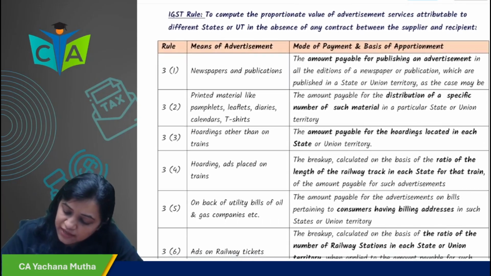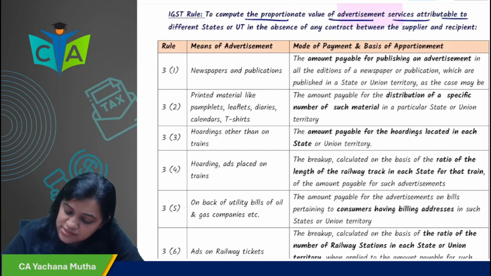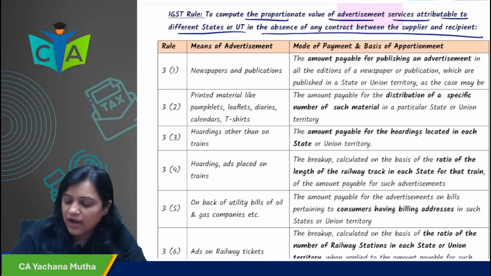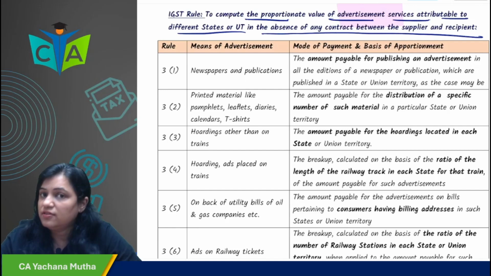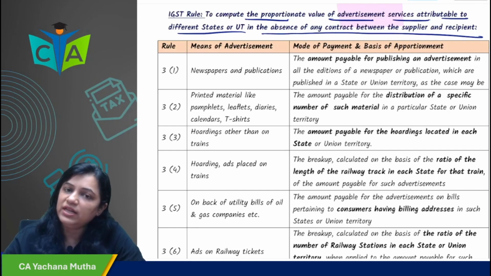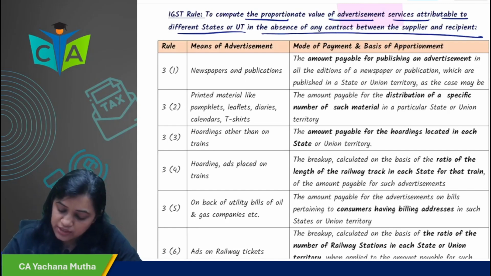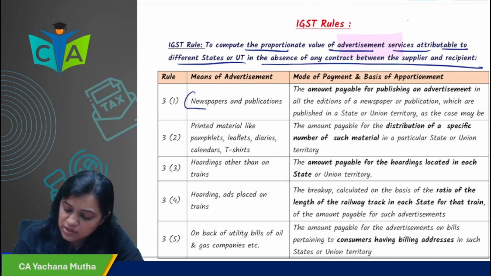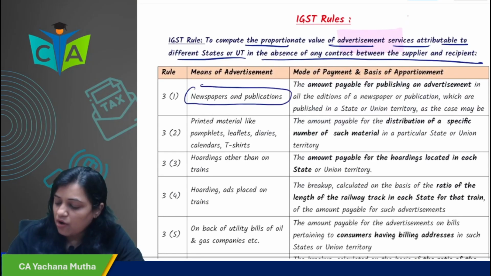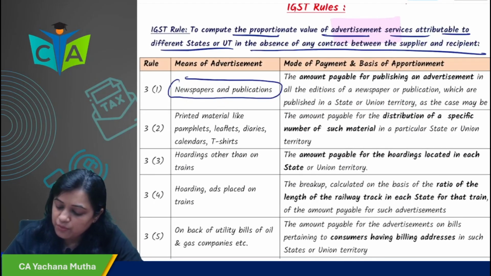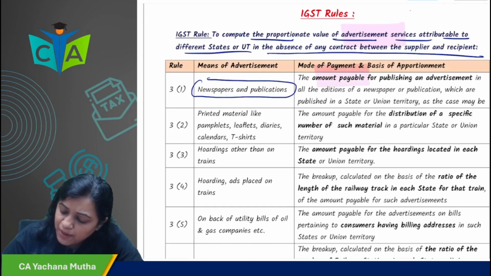So, one rule is regarding advertisement services, you remember. To compute the proportion of value of advertisement service attributable in different states in absence of contract. If there is no contract between the supplier and the recipient, in that case how the value and the place of supply would be determined, that would be determined as per the rules. This Rule 3 is given, we'll see. For example, advertisement is given in newspaper publications. Then what would be the place of supply and what would be the value? The amount payable for publishing the advertisement in all editions of the newspaper which are published in the state or union territory.